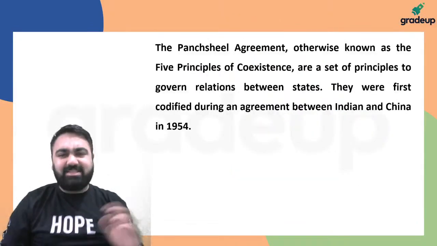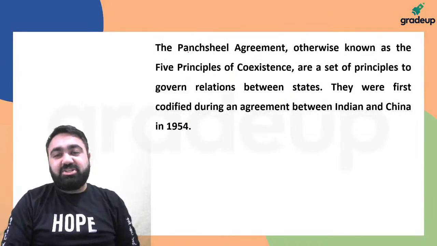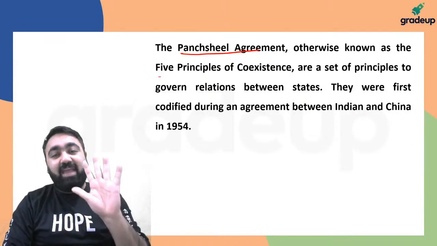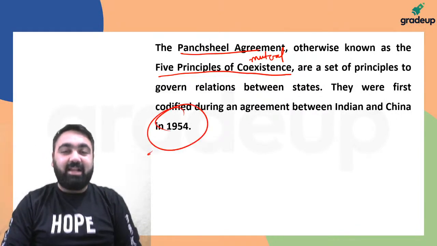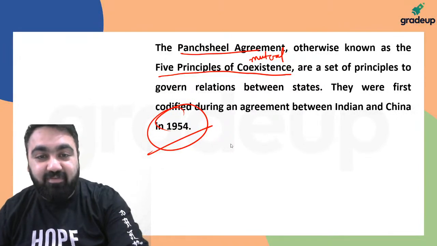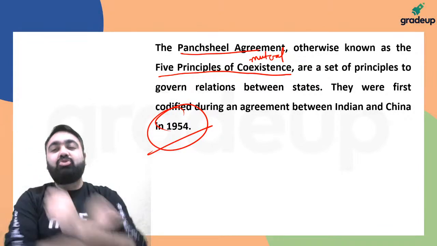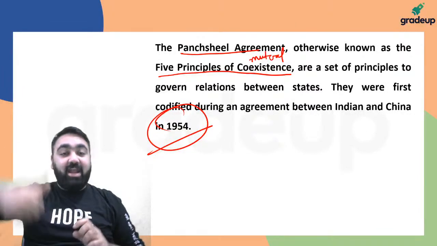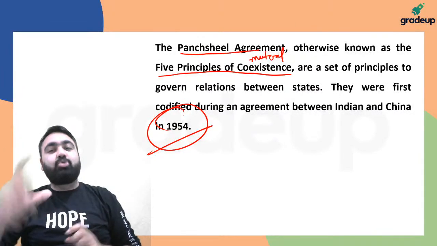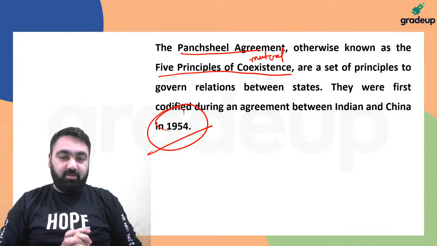As I said, Panchsheel, as the name suggests, means five principles of peaceful mutual coexistence signed by India and China in 1954. Now, usually what happens is that two countries fight a war, and after the war ends, the two countries sign a peaceful agreement.